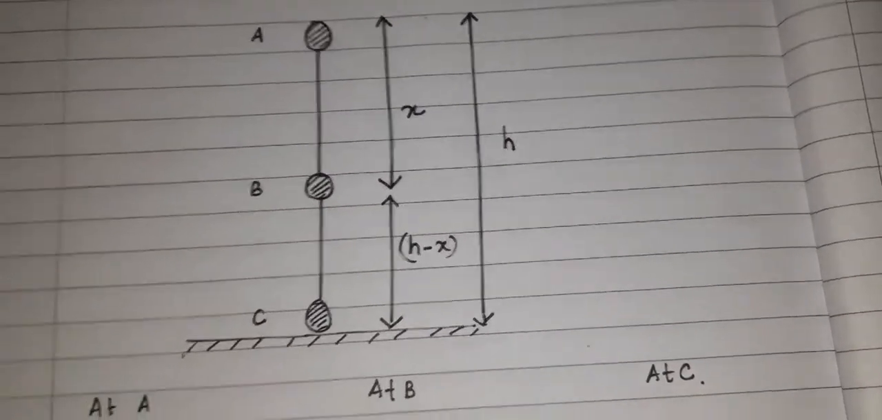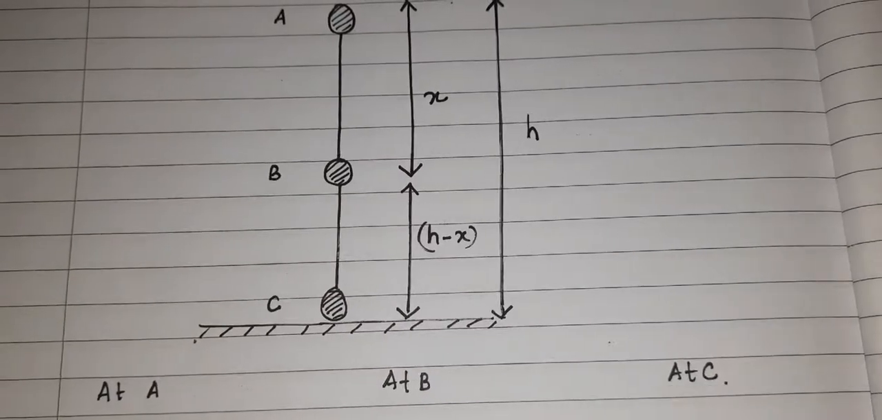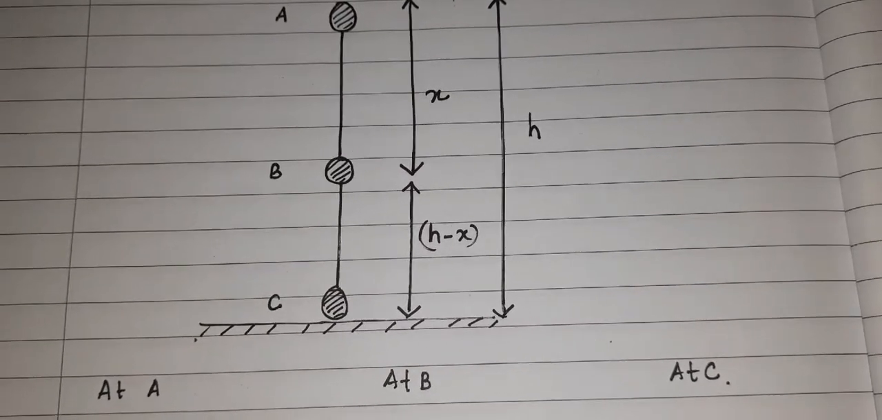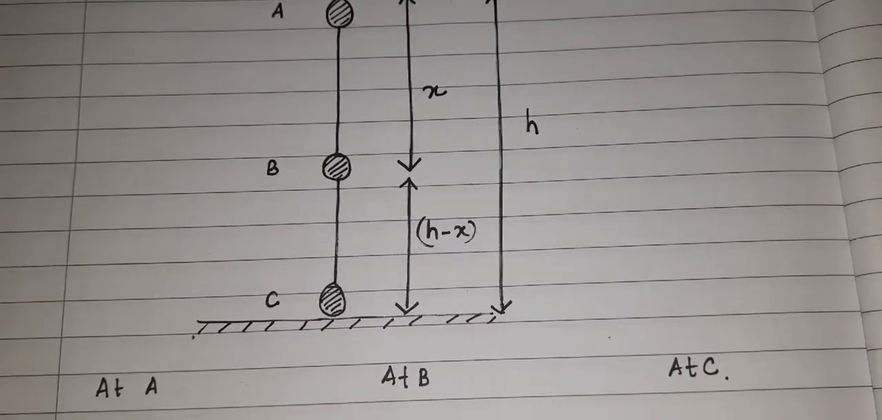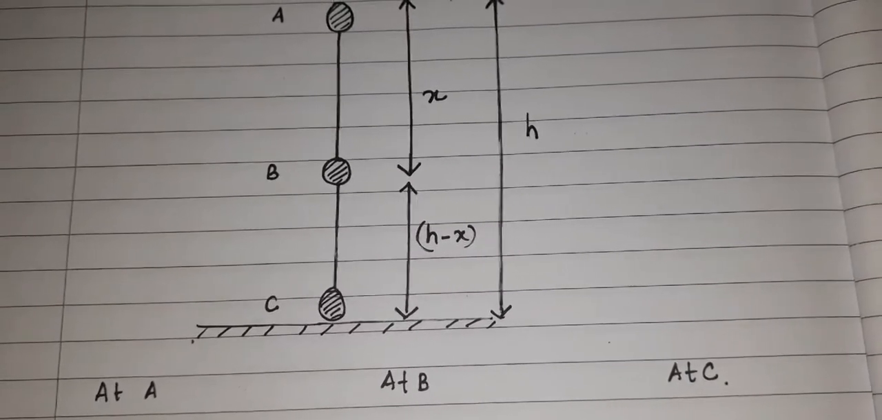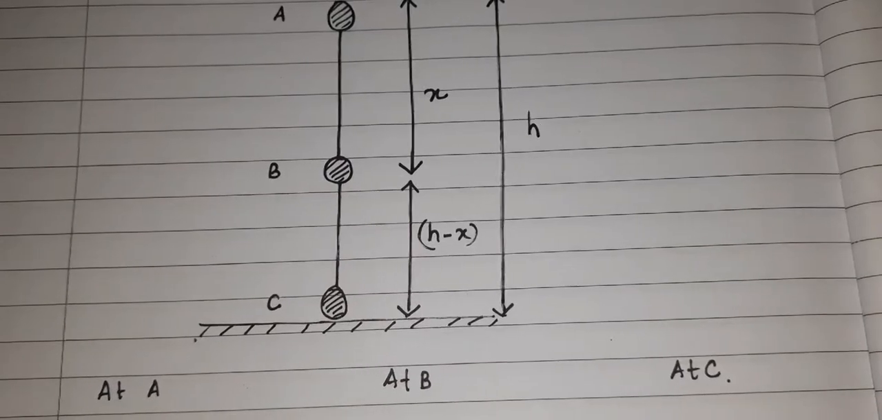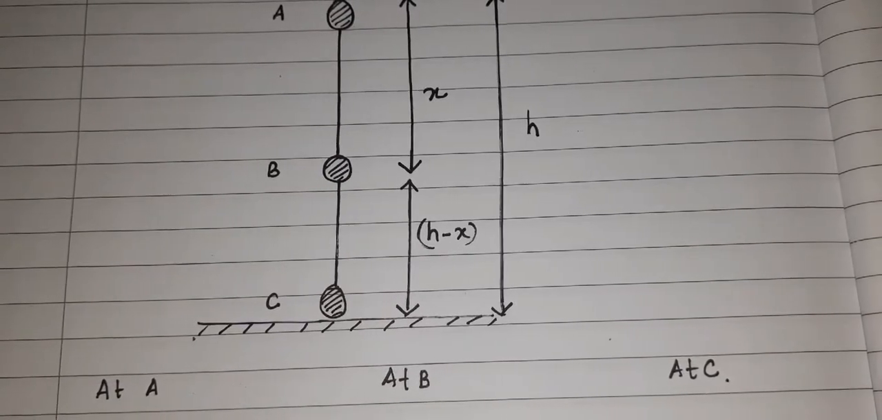Let us see. So here I have drawn three points A, B, and C, and one by one we will find out the mechanical energy at each and every point. So let me change the angle of the camera, and then we will discuss.